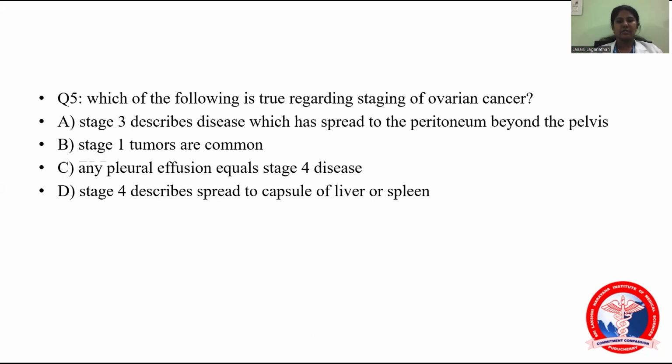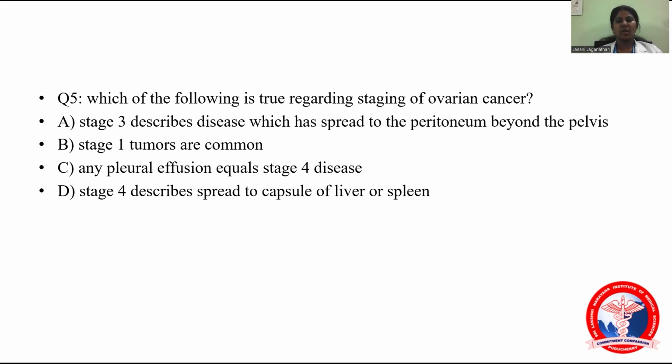And the fifth question is: which of the following is true regarding the staging of ovarian cancer? A, stage 3 describes a disease which has spread to the peritoneum beyond the pelvis. B, stage 1 tumors are common. C, any pleural effusion equals stage 4 disease. D, stage 4 describes spread to the capsule of the liver or spleen. So A, stage 3 describes the disease which has spread to the peritoneum beyond the pelvis, is the correct answer.